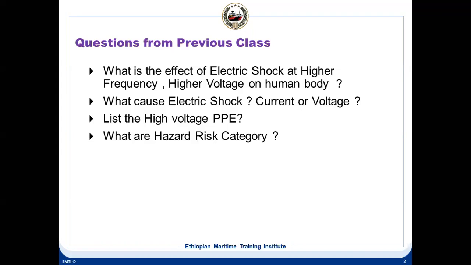This category specifies what type of PPE you have to use, because the calories per centimeter square means how much energy can be absorbed by the PPE you are wearing. It all depends upon the hazard risk categories.